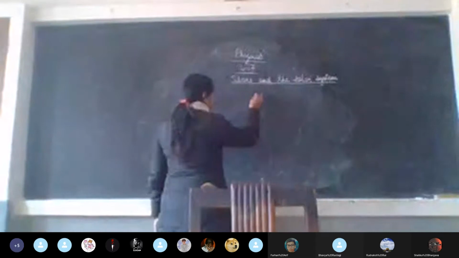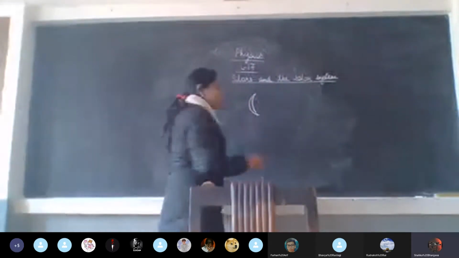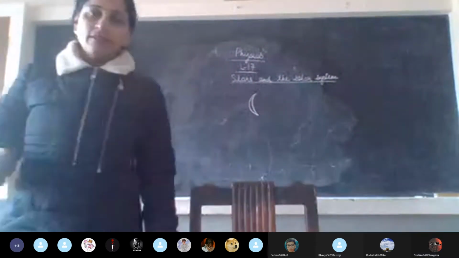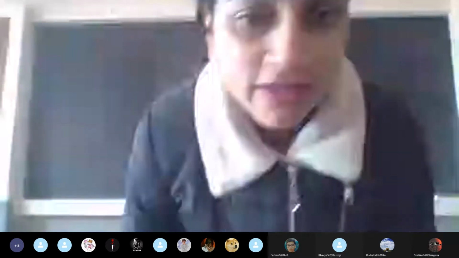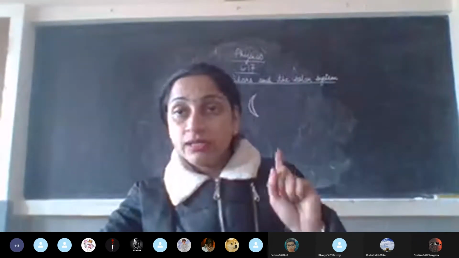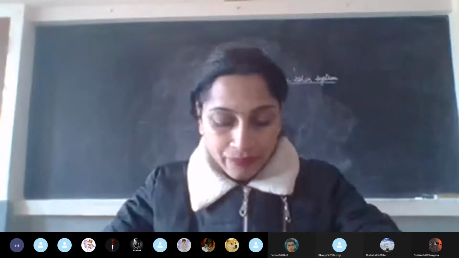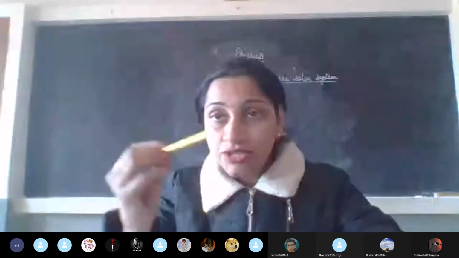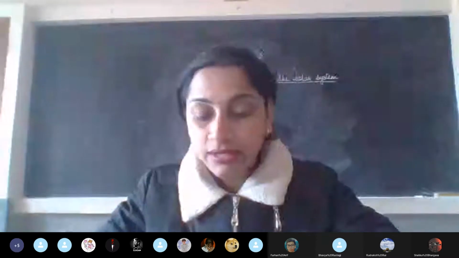So crescent moon, when do you see it? Of course you see it many times, but when does it have more importance? Crescent moon. This shape. Ma'am, Eid. Yes, very good. My children are so intelligent. Eid, yes, correct. So you can see in the diagram now in the second one, after the first one, that is the new moon. Please keep following it, children. You move to the second one. There you see a crescent shape. And here it is called waxing of moon or waxing crescent.